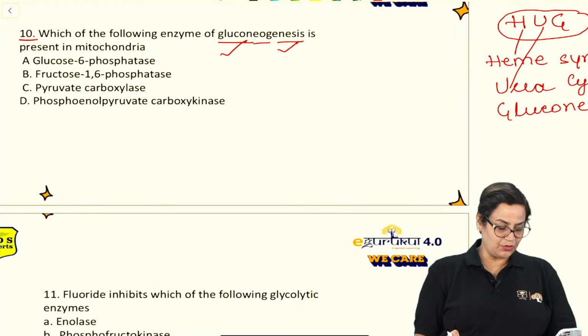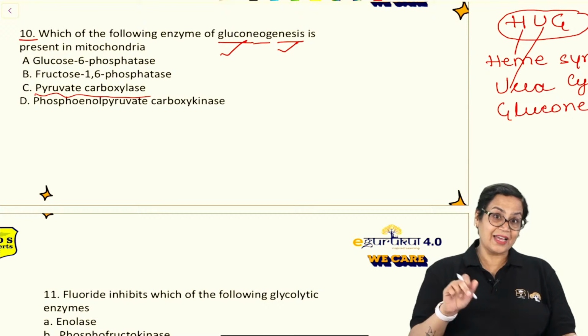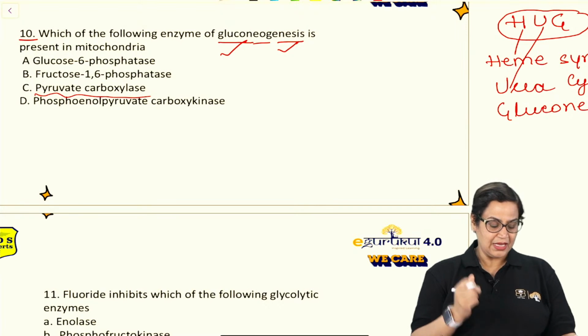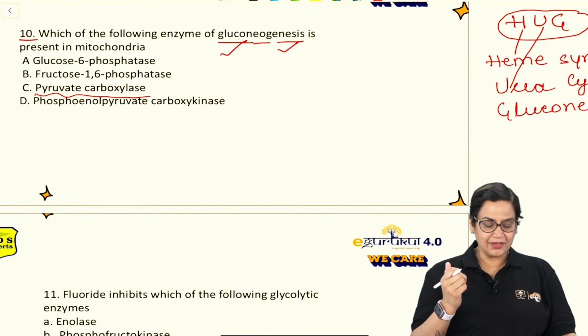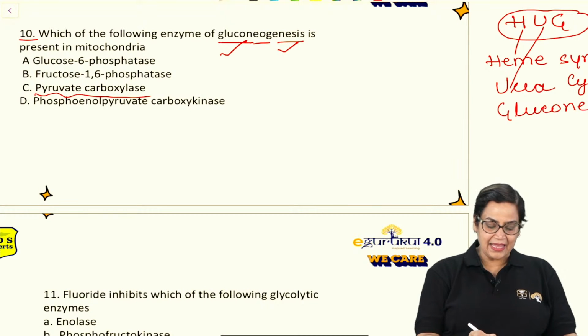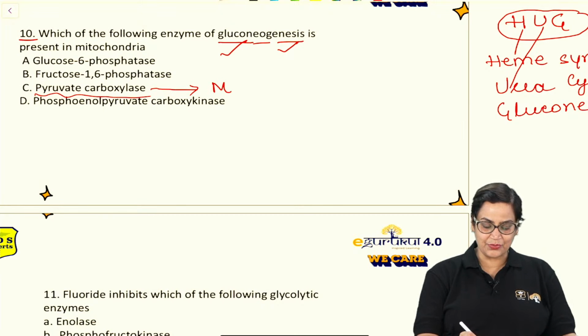Very good, Jyoti. The answer is pyruvate carboxylase. Very good. And this is again a question which has been asked some 3-4 years back in your NEET PG exam. Yes, Priyanka, pyruvate carboxylase, and this is the only enzyme of gluconeogenesis which is present in the mitochondria.